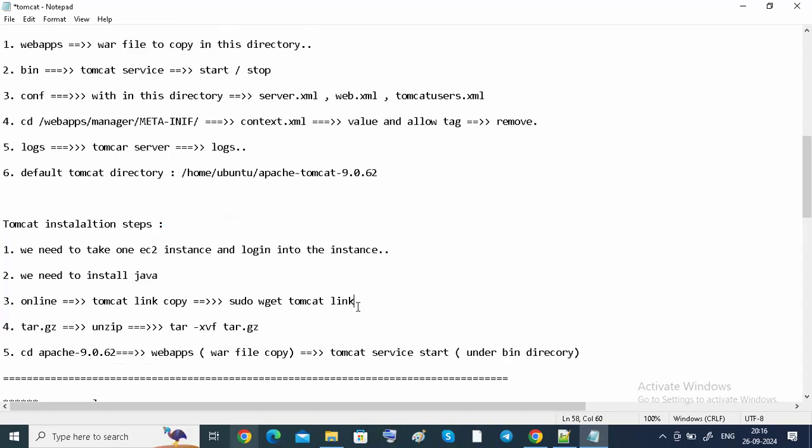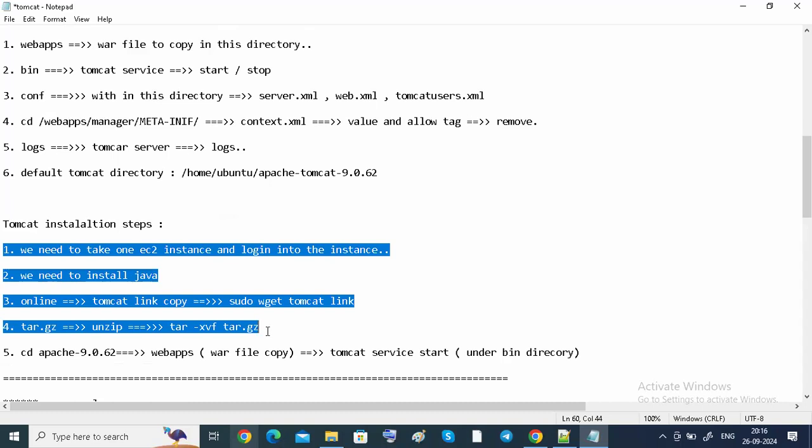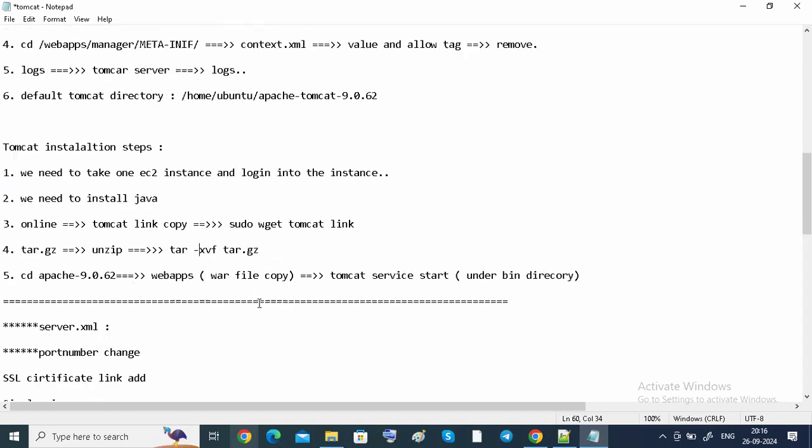How to install Tomcat, all these steps we already saw practically, guys. We already saw practically how to install Tomcat, how to copy these webapps and everything, right?